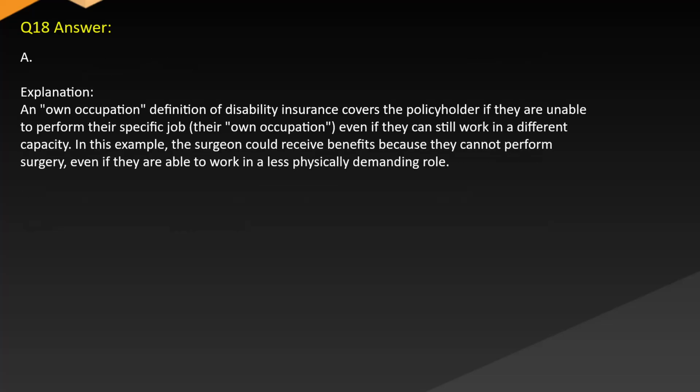Answer A. Explanation. An own occupation definition of disability insurance covers the policyholder if they are unable to perform their specific job, their own occupation, even if they can still work in a different capacity. In this example, the surgeon could receive benefits because they cannot perform surgery even if they are able to work in a less physically demanding role.